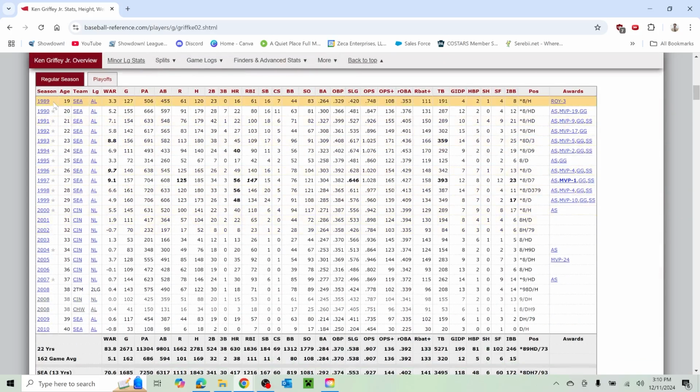So 89. So let's look at this. He was 19, amassed 3.3 WAR, had 16 homers, 127 games. OPS plus was above league average. Played solely center field this season.